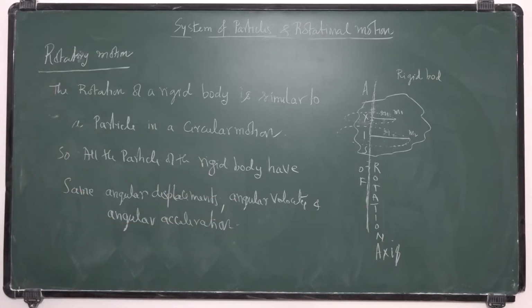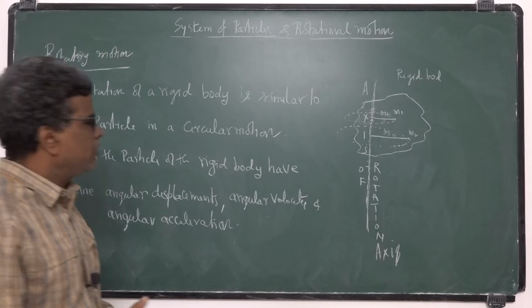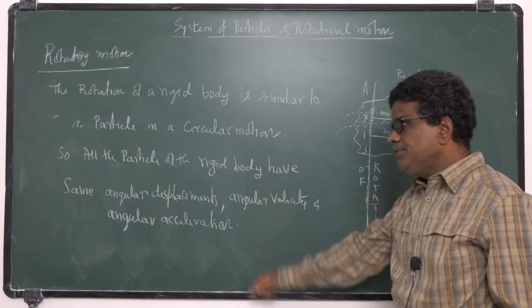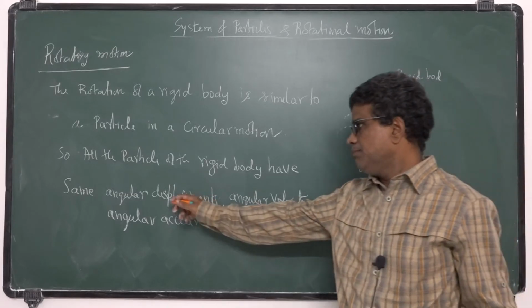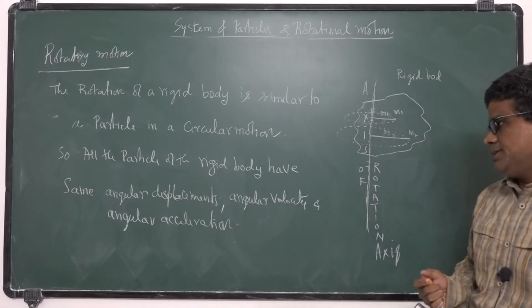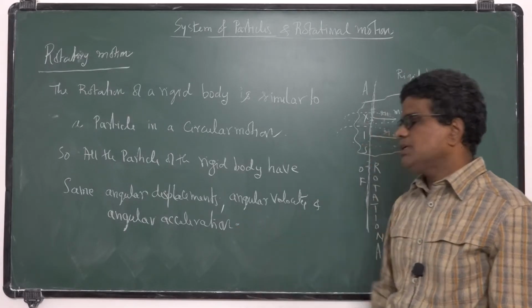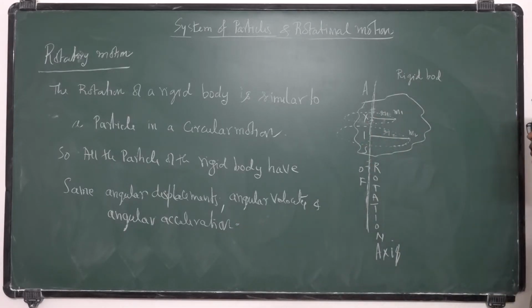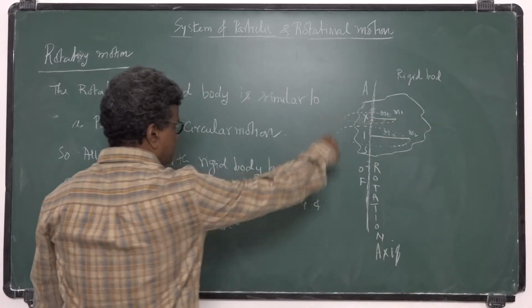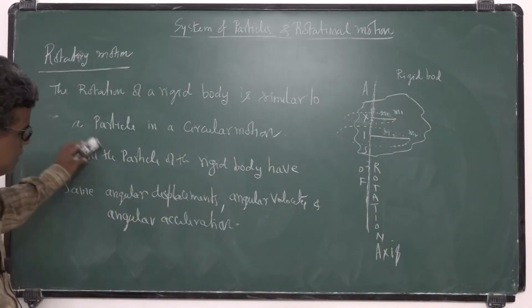Okay, all particles of the rigid body, when they are in rotatory motion, have the same angular displacement, angular velocity and angular acceleration. Such a motion we can call rotational motion. Here, this axis of rotation